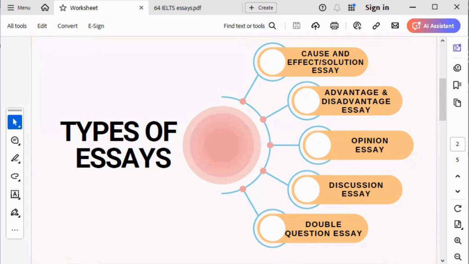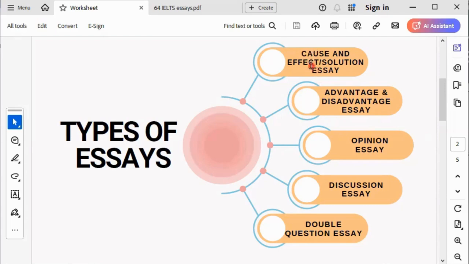So number 1 is what we call a cause and effect essay. Or we also have what we call cause and solution essay. That's what I'm going to be treating in this class. Cause and effect essay, and then cause and solution essay. Then we have what we call advantage, disadvantage essay. Let me say a little bit about those essays.